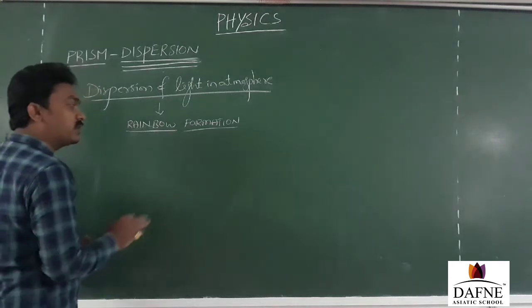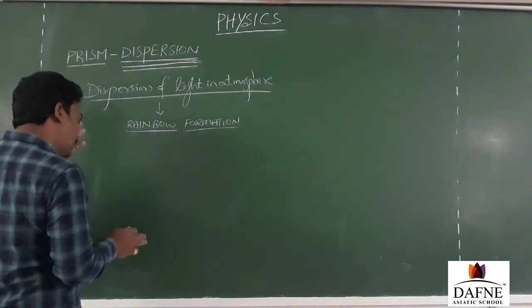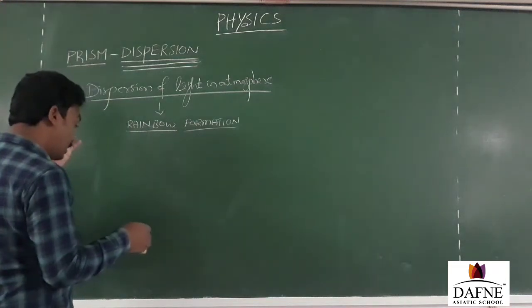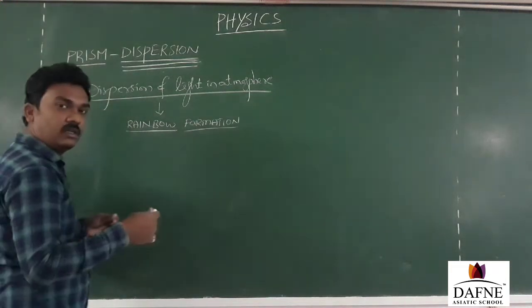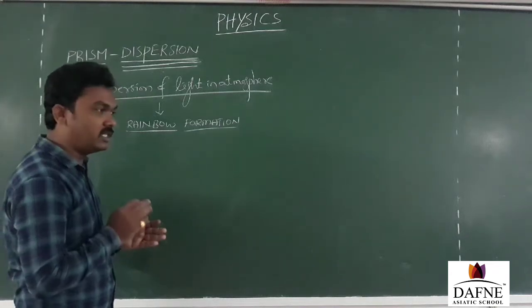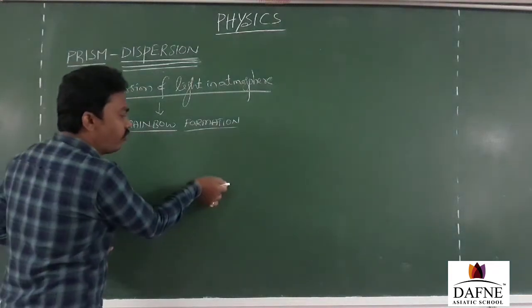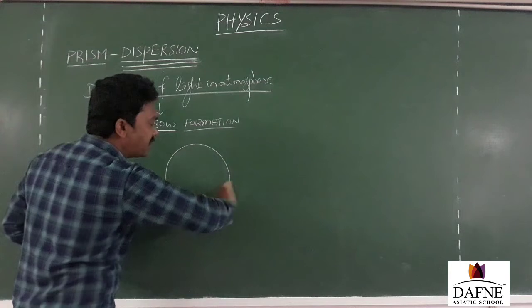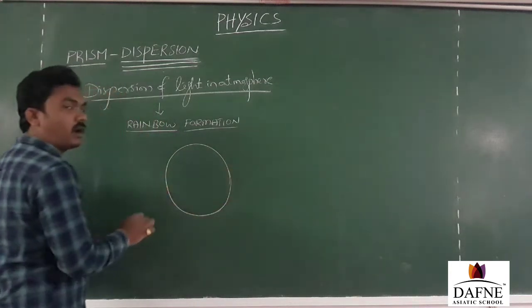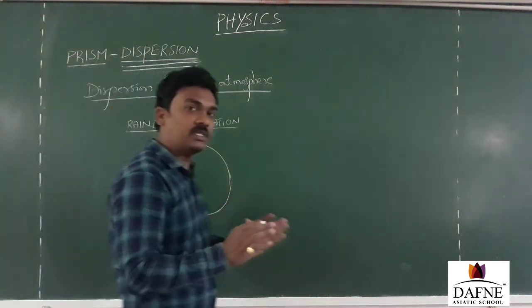Once the rain disappears and immediately the sun has come onto the stage, then we are going to find the presence of a rainbow in nature. How is that possible? It is all because of the water droplets present in the atmosphere, which are responsible for dispersion of sunlight.